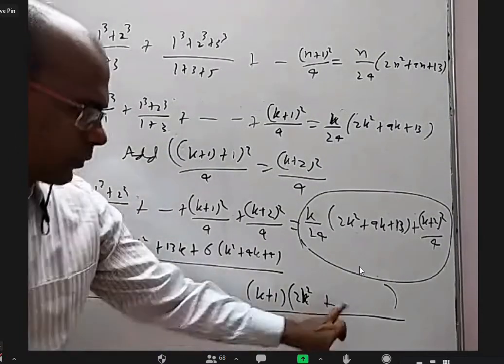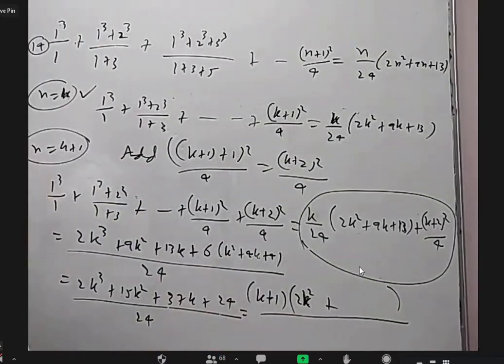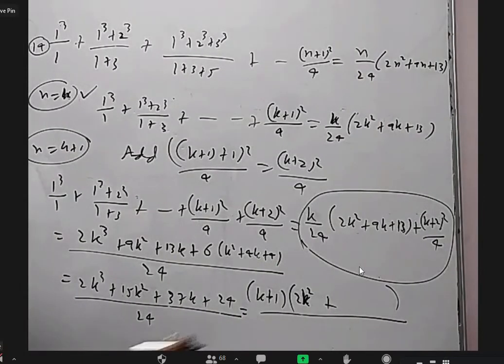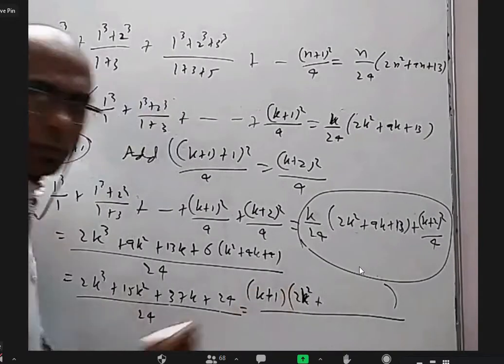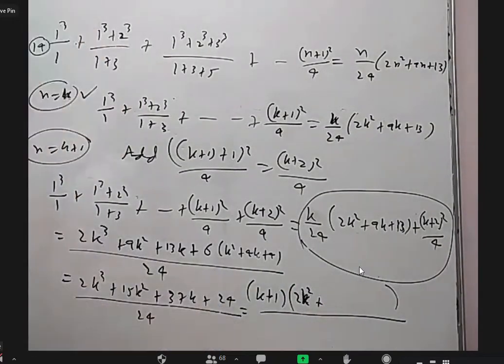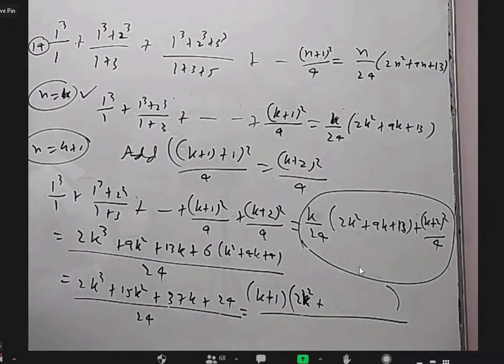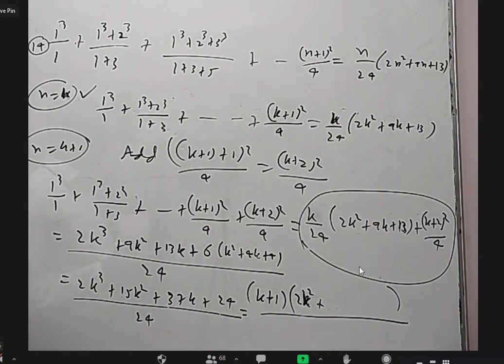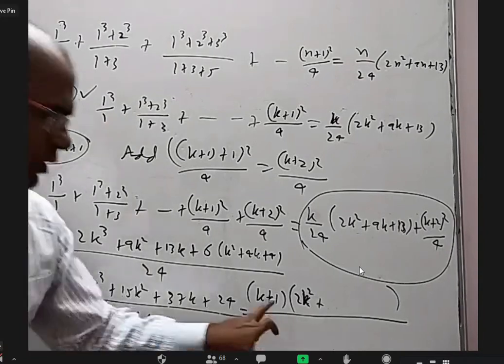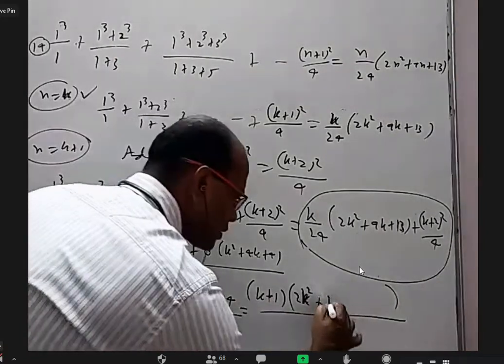I'm asking him. Otherwise, I'll ask you later on. Saket, would you like to tell what will come here? 13k, sir. Yes, correct. This is 13k.